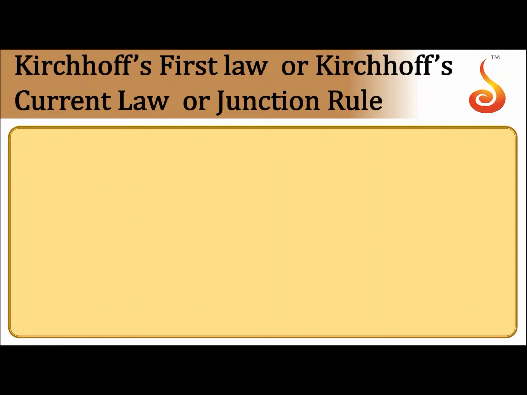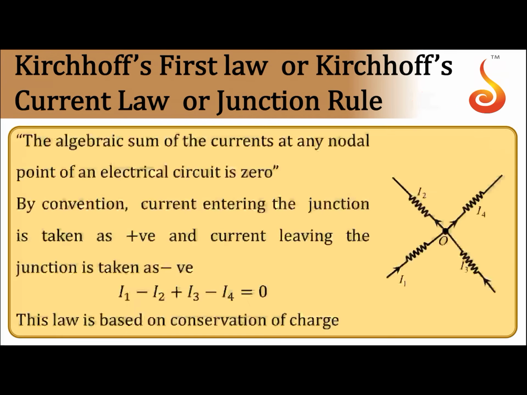Kirchhoff's first law, or Kirchhoff's current law, or junction rule. This is abbreviated as KCL, Kirchhoff's current law. According to this, the algebraic sum of currents at any node in an electrical network is 0.